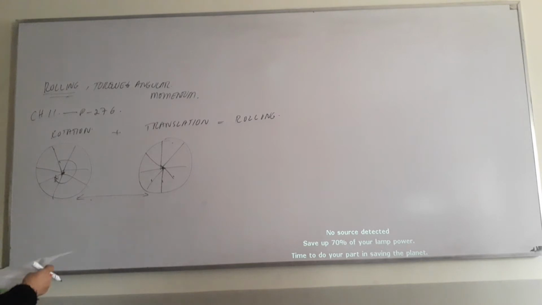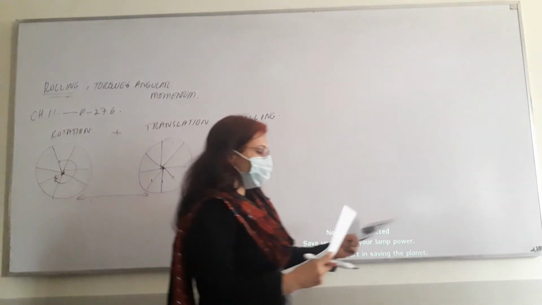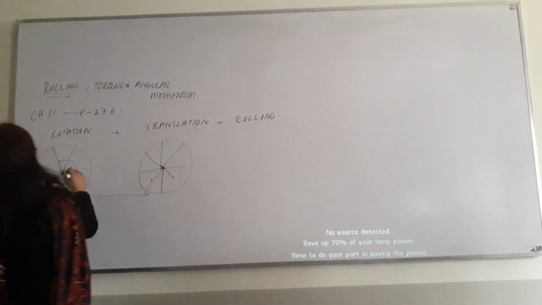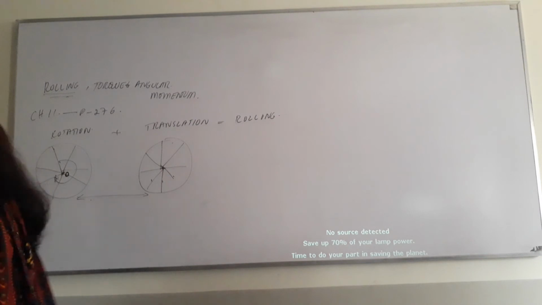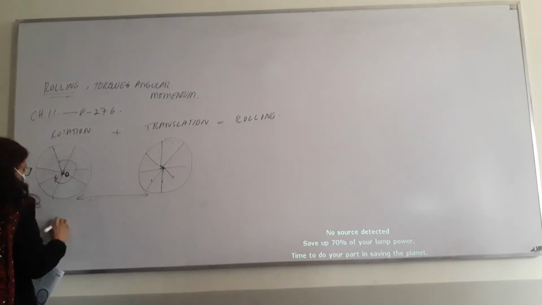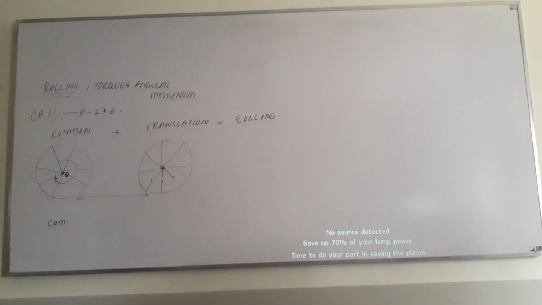Now you can call the axis of rotation, let's say O, and O is normally the center of mass of the object, COM. As we studied in the previous chapters, every body has a certain center of mass.